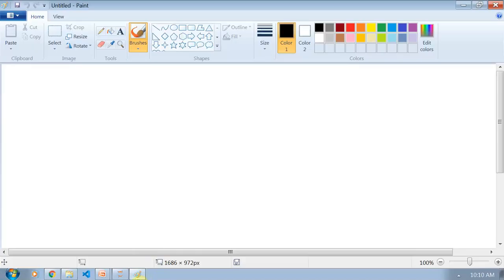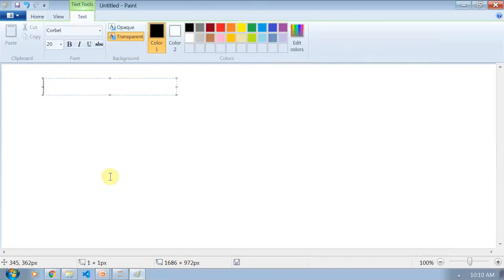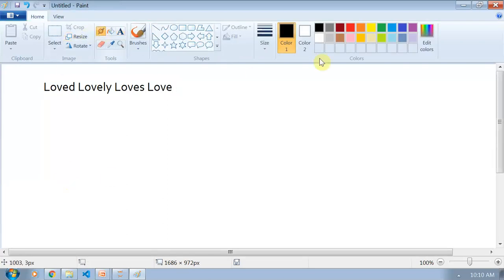Suppose we have four words: loved, lovely, loves, and love. The root word for all these words is love. Okay, the root word is love for all these four words.